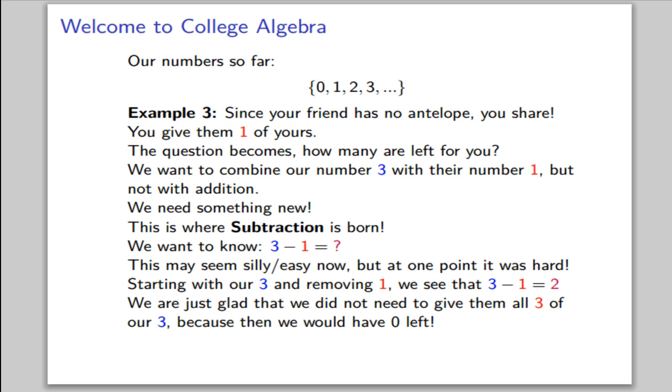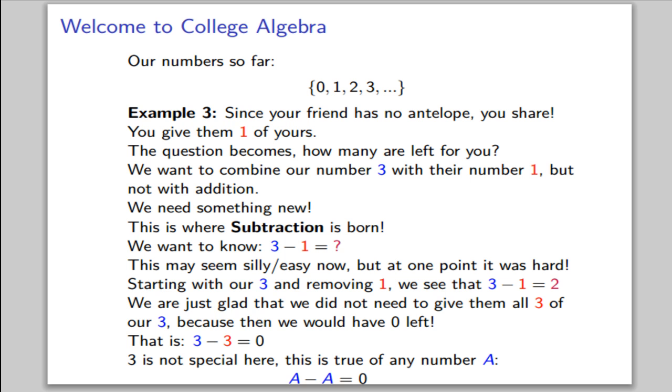We're just glad that we didn't need to give them all 3 of ours, because then we would have 0 left. That is, 3 minus 3 is 0. And 3 is not special here. This is true for any number a. a minus a equals 0.